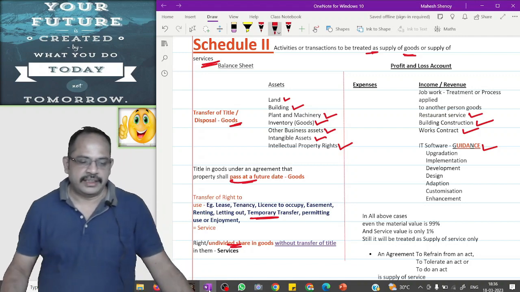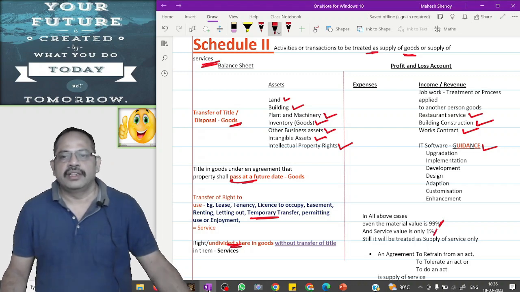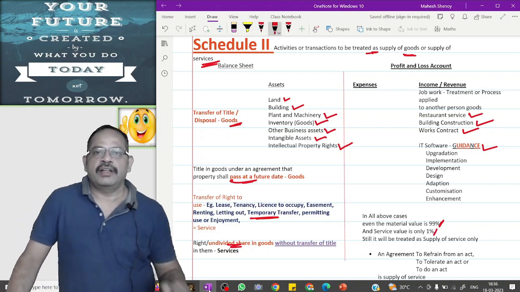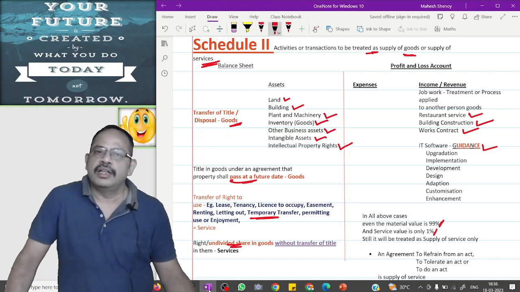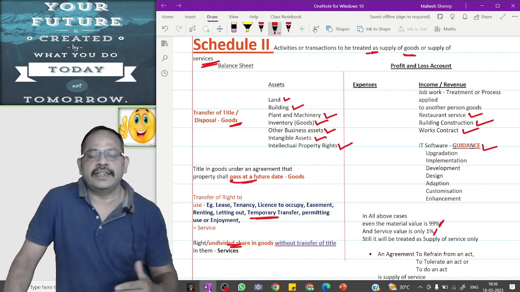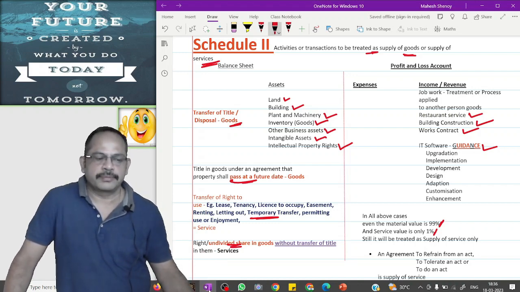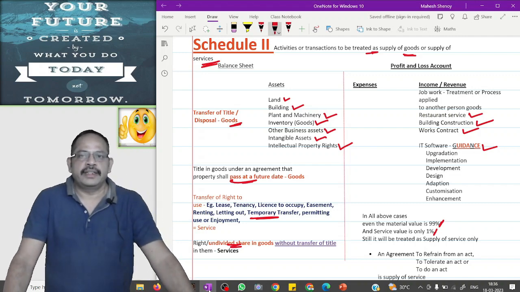In all the above cases, even if material value is 99% and service value is only 1%, still it will be treated as supply of service only. An agreement to refrain from an act, an agreement to tolerate an act, or an agreement to do an act is supply of service. With this, we completed section 7, scope of supply.